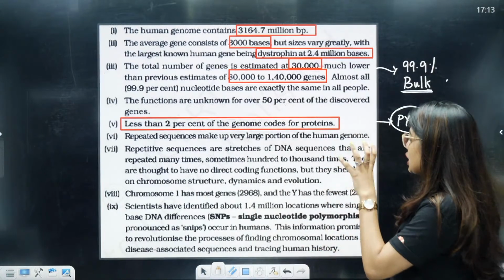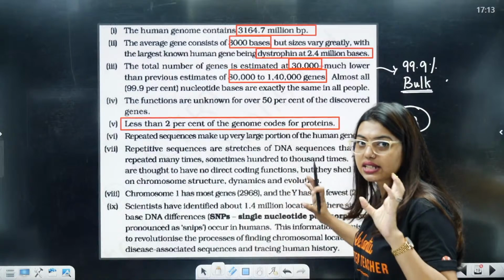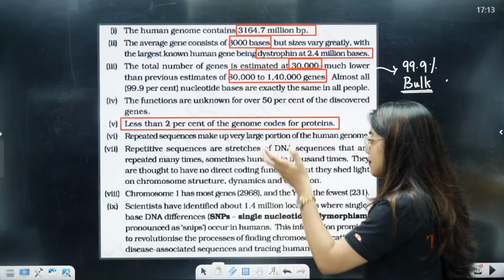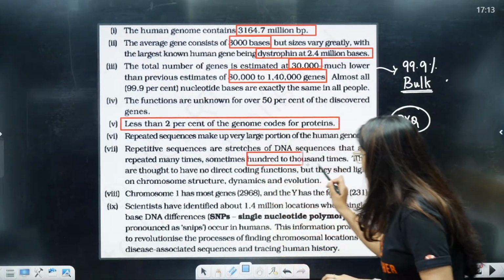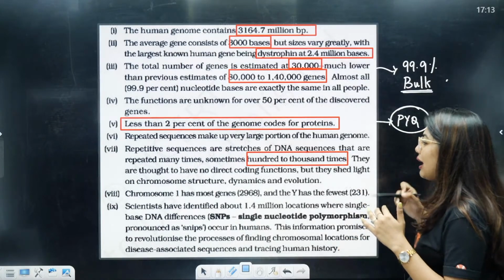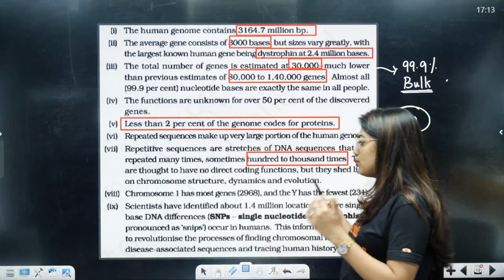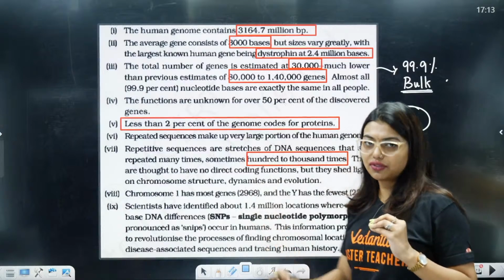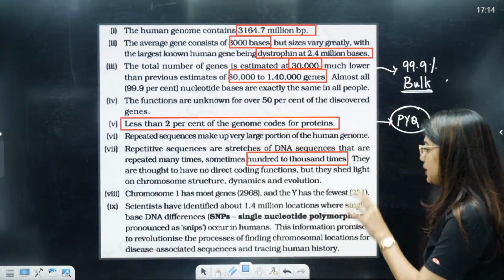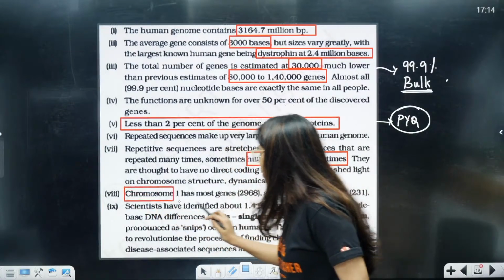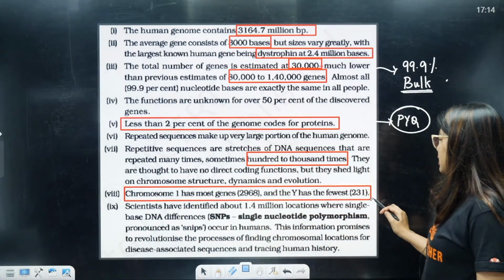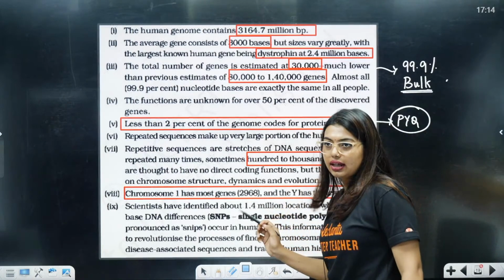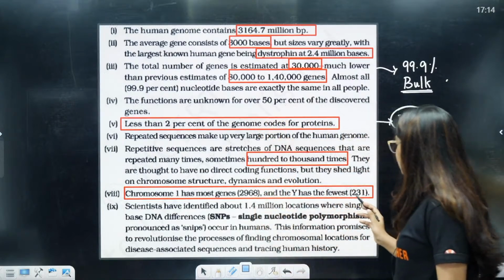Repeated sequences make up a large portion of the human genome. We are going to study this in DNA fingerprinting. Repetitive sequences are stretches of DNA sequence that are repeated many times, sometimes 100 to 1000 times. They are thought to have no direct coding function, but they shed light on chromosome structure. Don't worry about all this, just understand that we have repetitive strands of DNA. I will tell you about that when I am teaching DNA fingerprinting. Chromosome 1 has the most genes, around 2968, and the Y chromosome has the fewest, 231 genes. 968, like a phone number, and this is going to be 231.